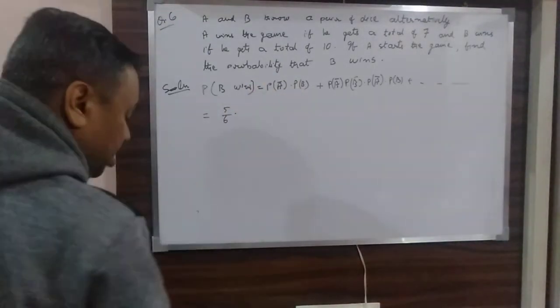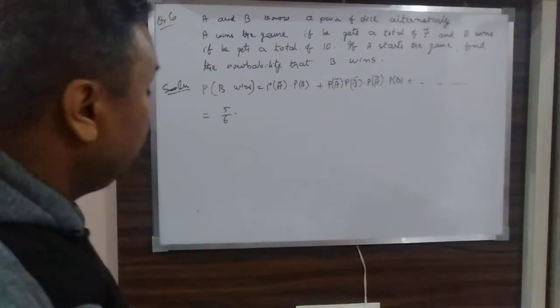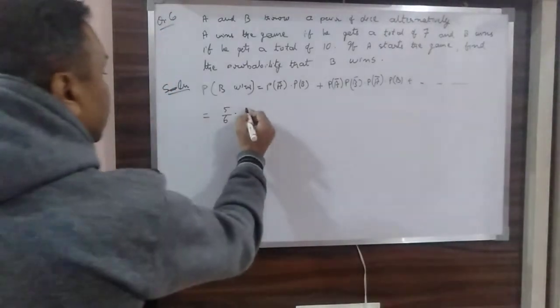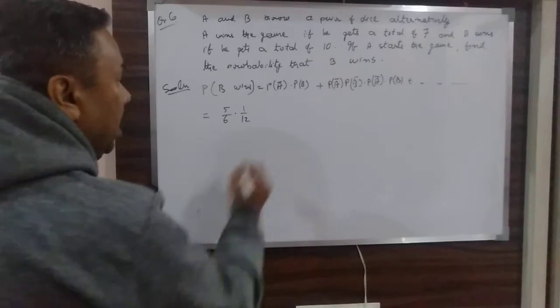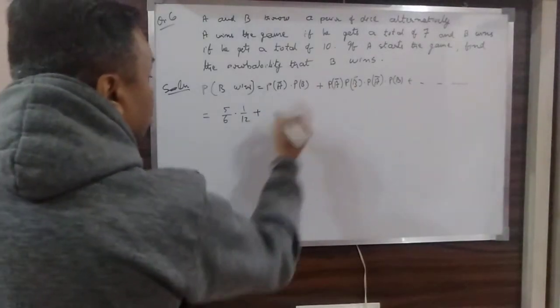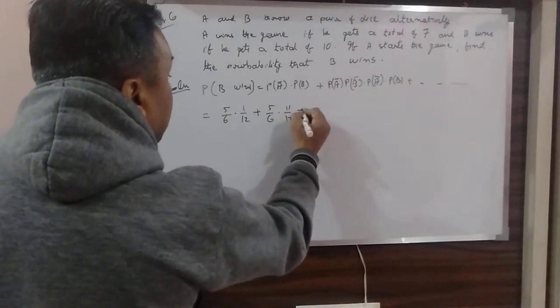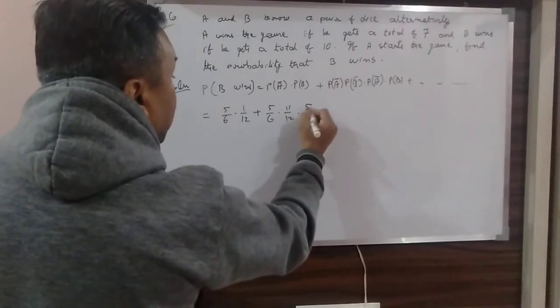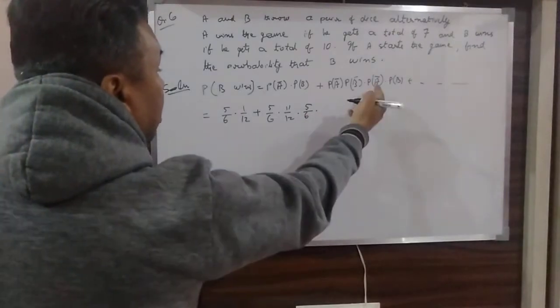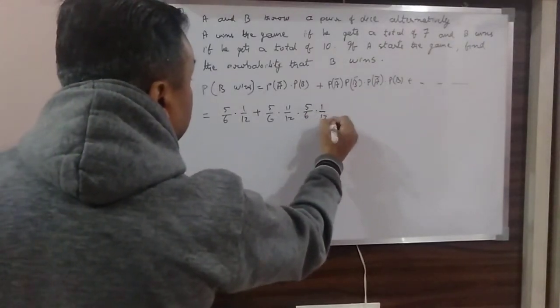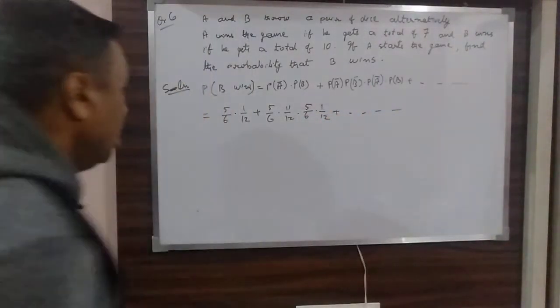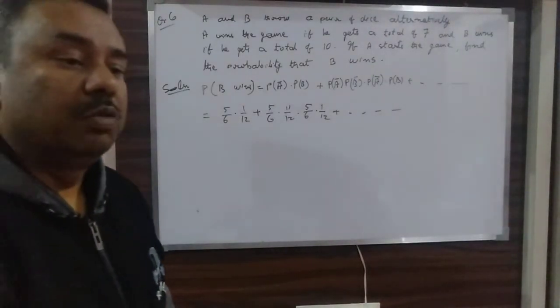B winning the game, what was B winning the game? That was 1 by 12, plus A losing 5 by 6, B losing, that is 11 by 12, multiplied by again A losing and then B winning. What I will do is take out once again the common factor.